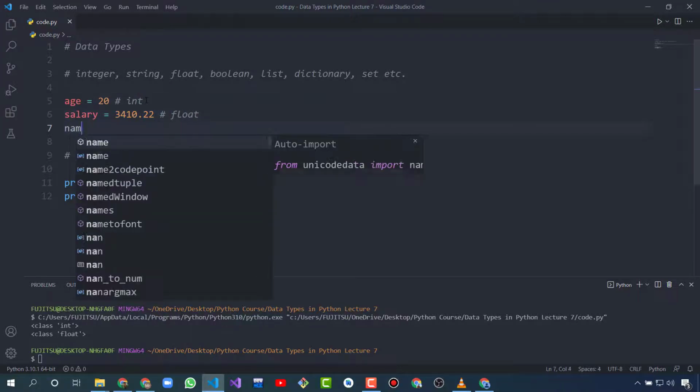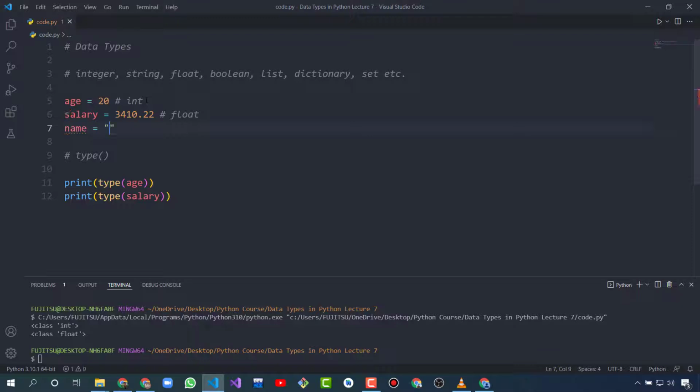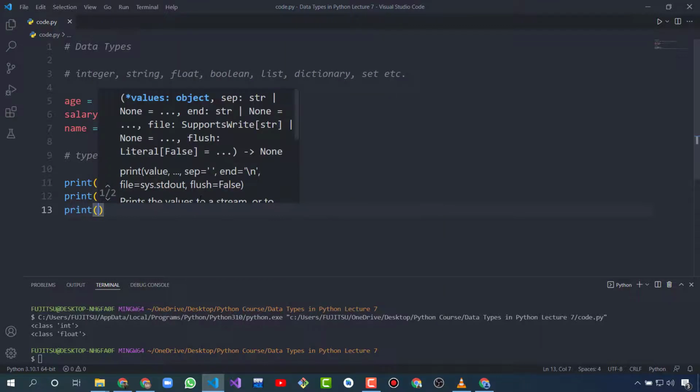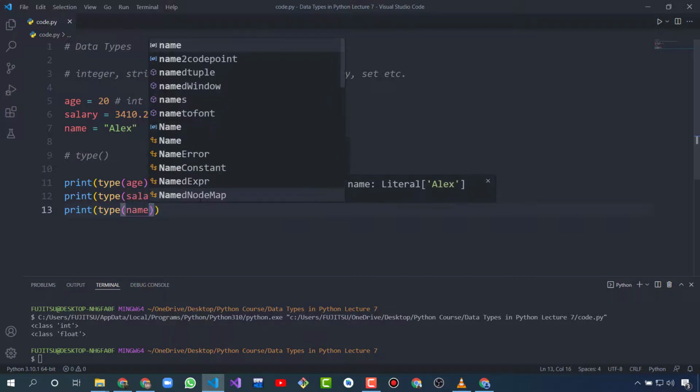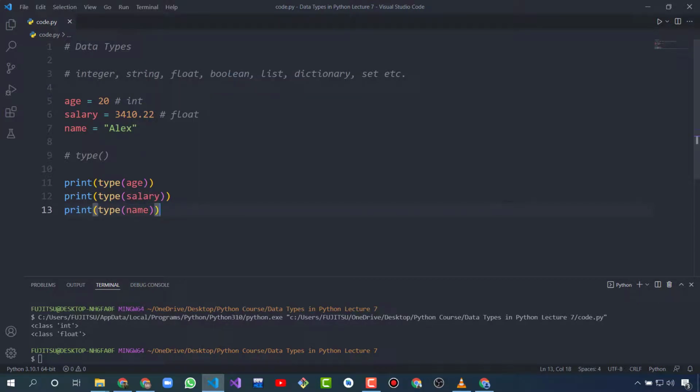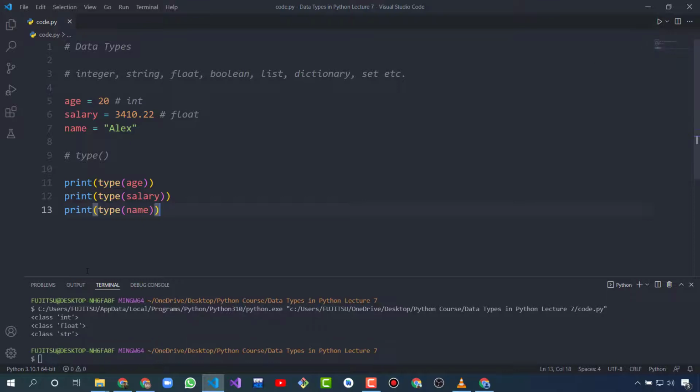And if I create a variable name and give it the value Alex and print the type of that name variable, I will write the type function and give it the variable name. So let's run this, and it's telling str.